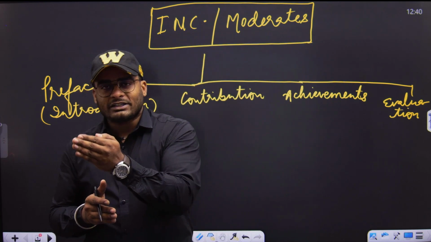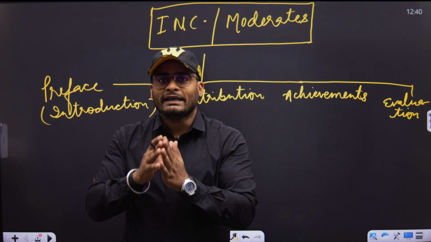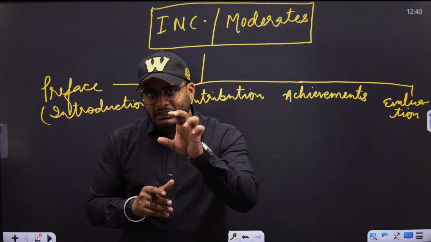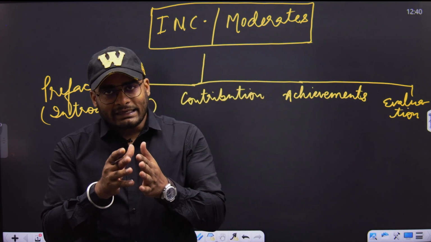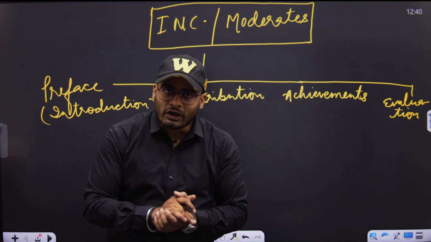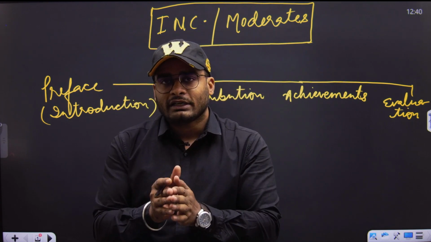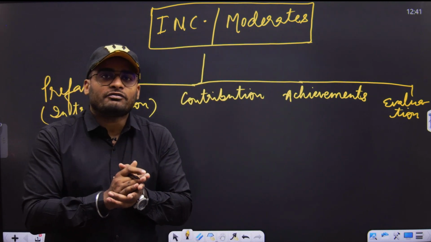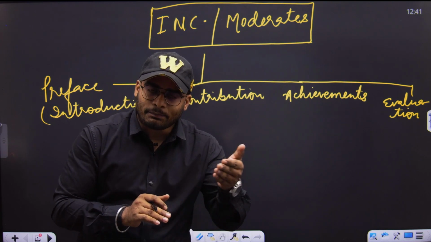So how were the developments? The national convention in 1883, followed by the national level funds, and then the formation of Indian National Congress. Now this Indian National Congress was initially known as Indian National Union. Yes, Indian National Union. The name was changed to Indian National Congress by Dadabhai Naoroji. The term Congress signifies the beginning of mass politics. That's why Dadabhai Naoroji coined the term Congress in place of union.